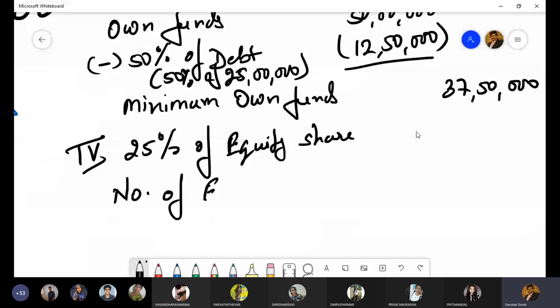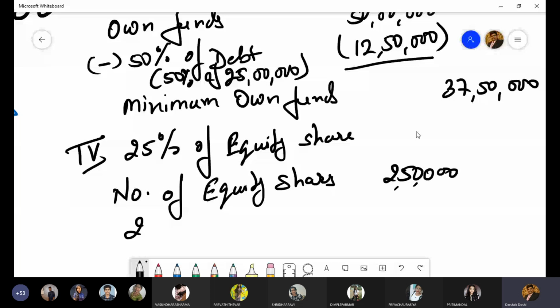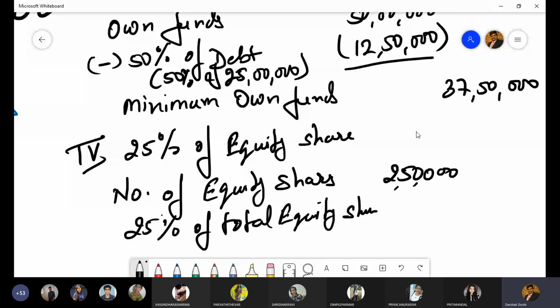Can I say you have equity share capital of 25 lakhs, which is represented by equity shares of rupees 10 each, fully paid. So 2,50,000 equity shares you have, and 25% of total equity shares. How much will be 25% of 2,50,000? 62,500.